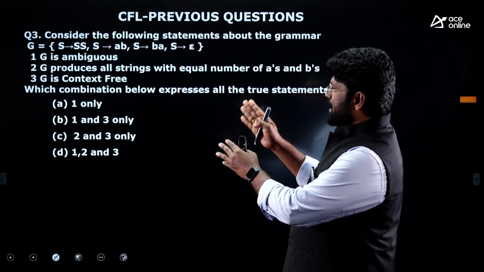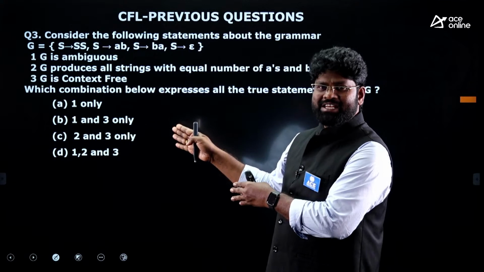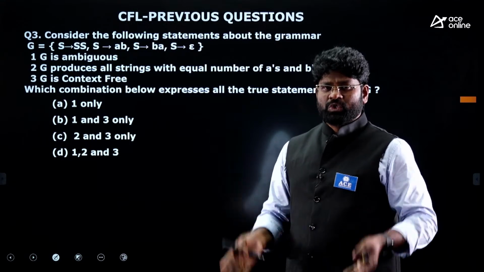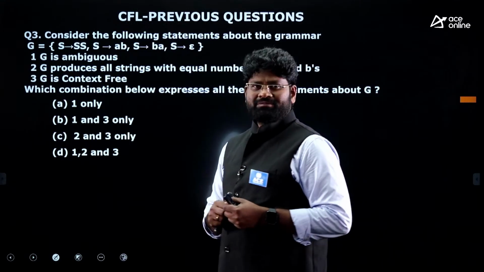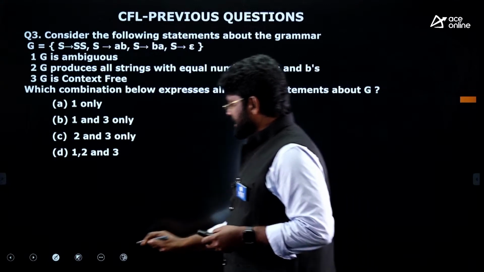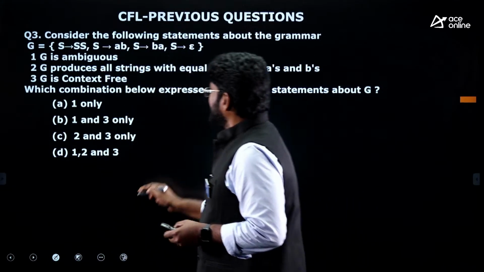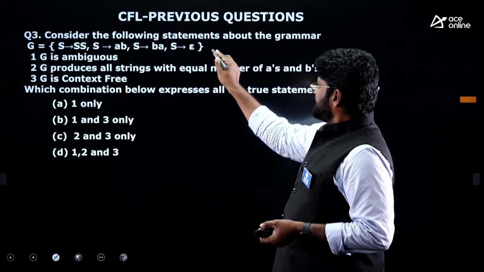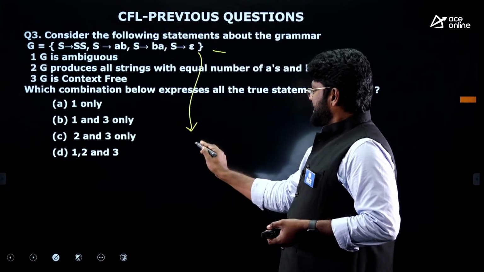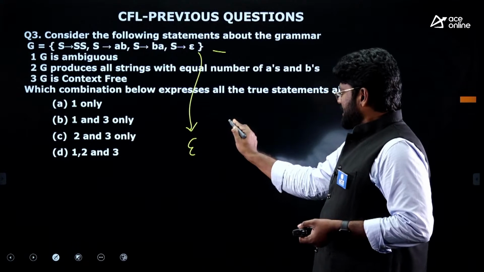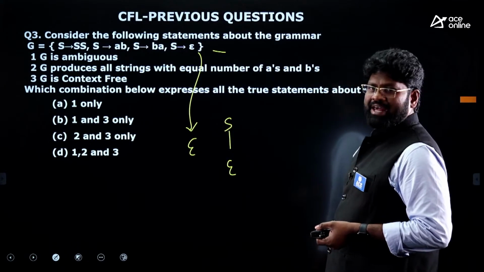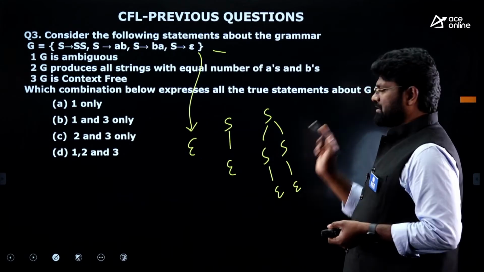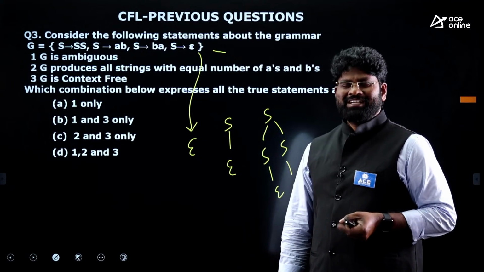So you have to identify among these three statements which combination is absolutely true. Just watch the grammar. When you look at the grammar, definitely you would say this is an ambiguous grammar. Why ambiguous? It will give you one string, say epsilon, and for epsilon you can have two trees. S will give you that directly, or else it will give you SS, where this is epsilon and this is epsilon. It is true.